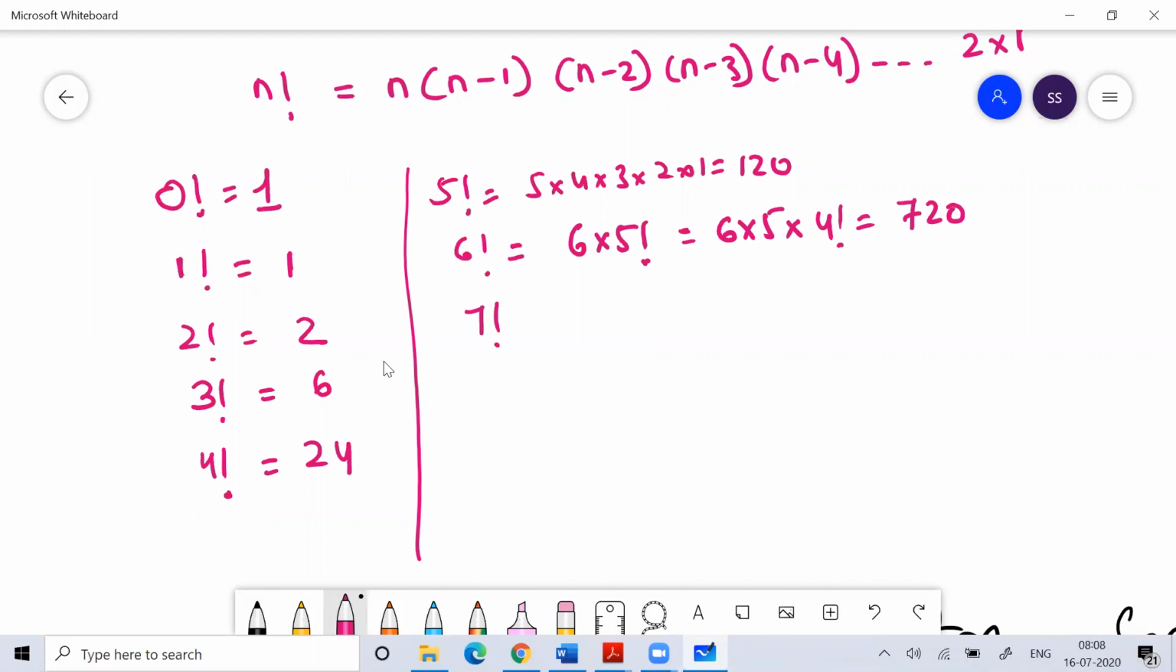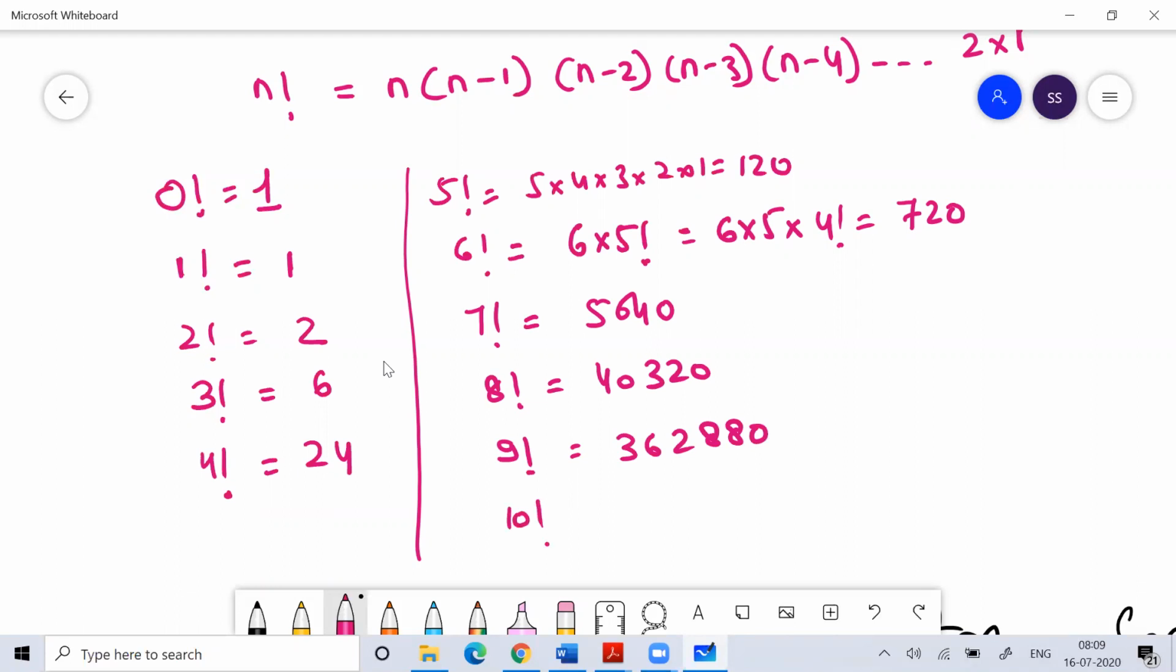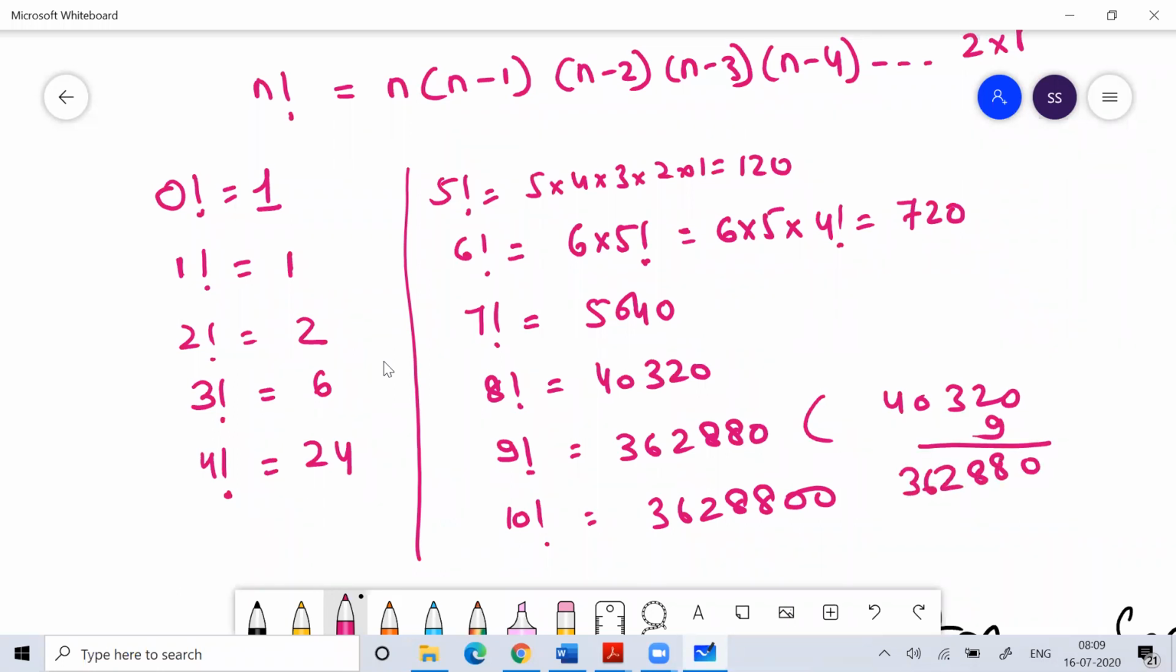If I'm asking you what is 7 factorial, it is 5040, 8 factorial is 40320, 9 factorial is 362880. You have to memorize all these values. The more you memorize, the better it would be for you. When I am saying 9 factorial, that is 40320 into 9, which is 362880. So you should be clear with the concept of factorial. If possible, please memorize these values.